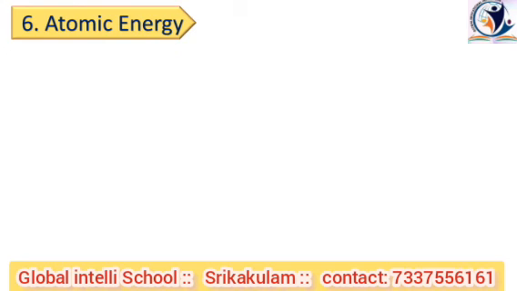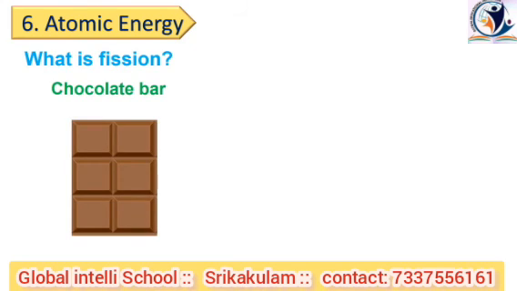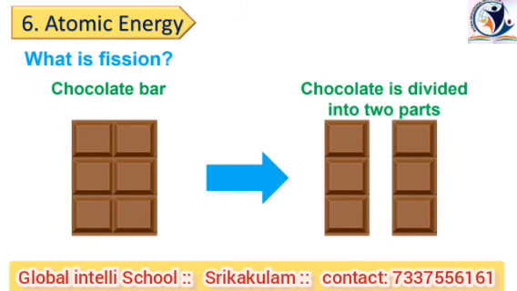Let's see the sixth renewable source of energy, which is atomic energy. Before learning what is atomic energy, first we will see what is fission. Suppose you have one chocolate bar. If you break it into two or more parts, then this we call the fission of the chocolate.